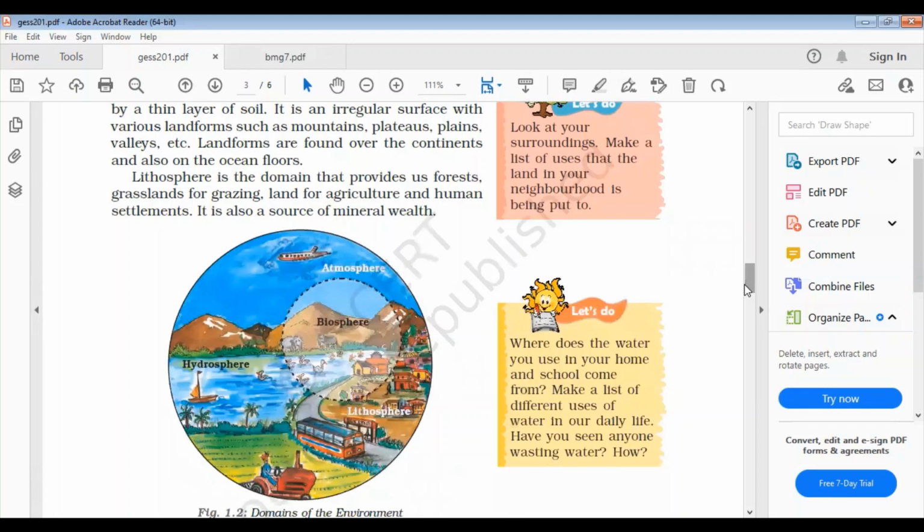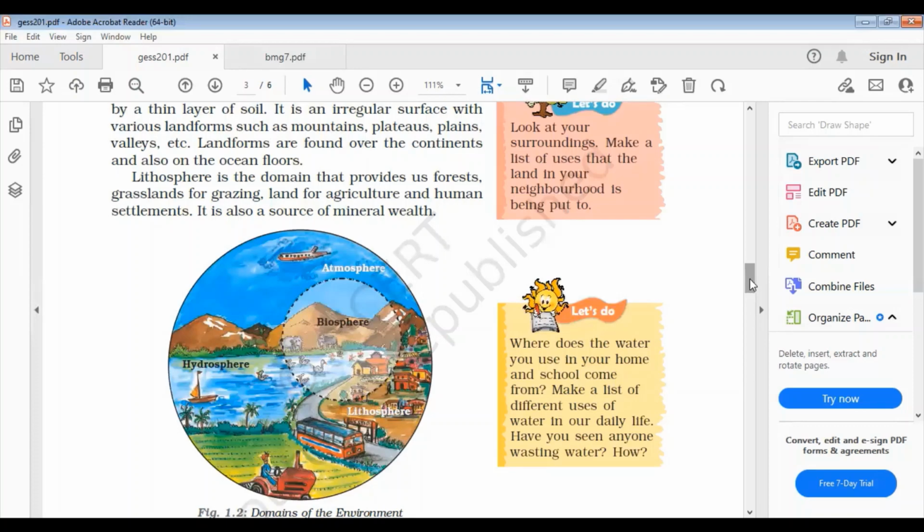Now, if your question says just name the four domains of environment, you need to write only the four domain names, and you can also add an example, such as lithosphere, which provides us forest and grassland for grazing. Hydrosphere, like the surface water. Atmosphere is the presence of gases and all. And finally, biosphere is the living world of the environment. If they mention just the domains of the environment, you can write this.